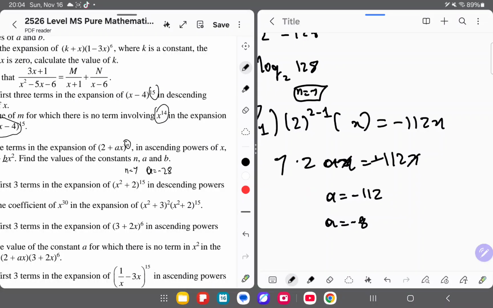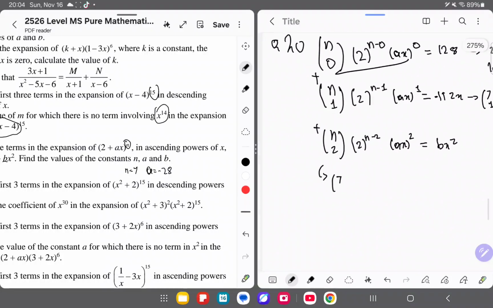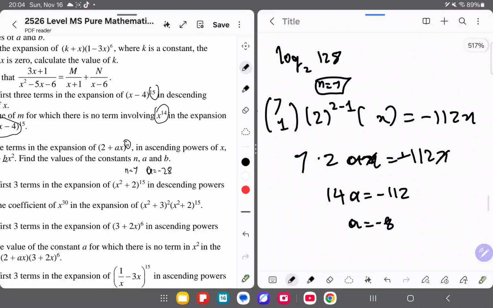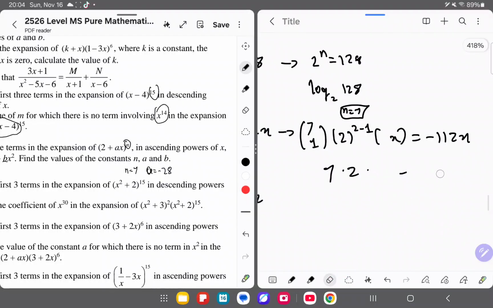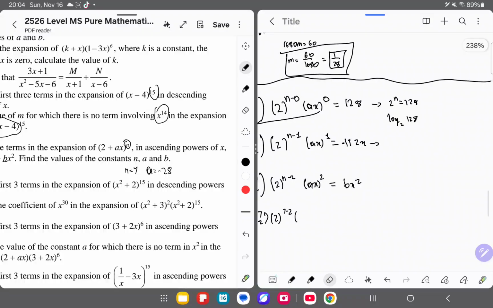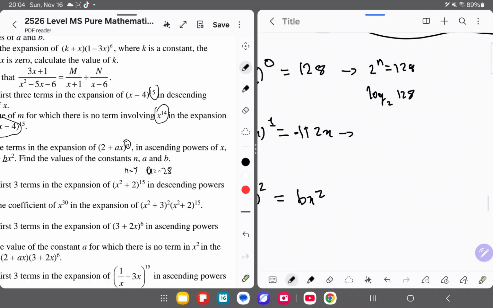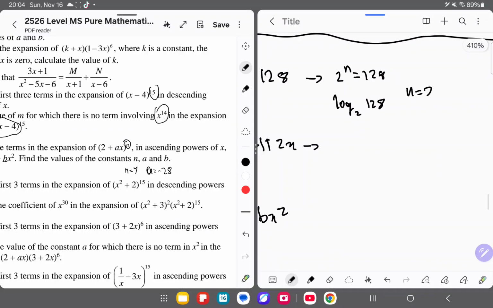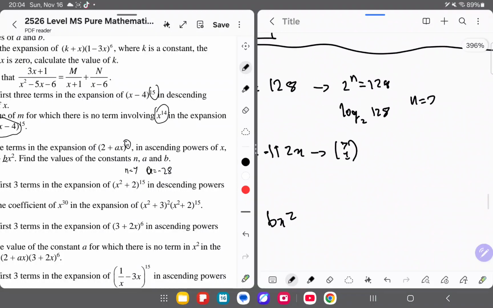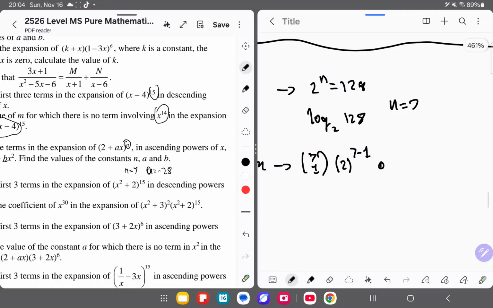So sorry, guys. Okay. So here, 7 combination 2, 7 minus 2. And that means this is also wrong here. This is 2 to the power of 6. So we have to rewrite everything in here. n was equal to 7 here, so here it's 7 combination 1, 2 to the power of 7 minus 1, and then ax.